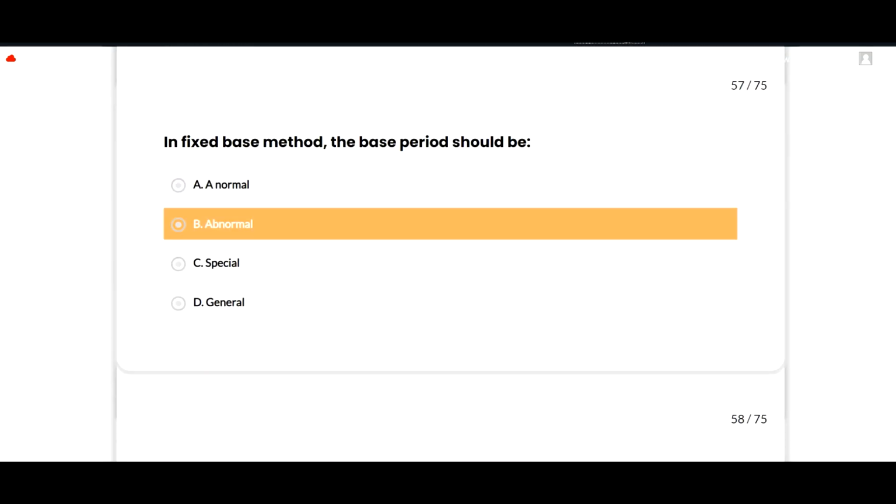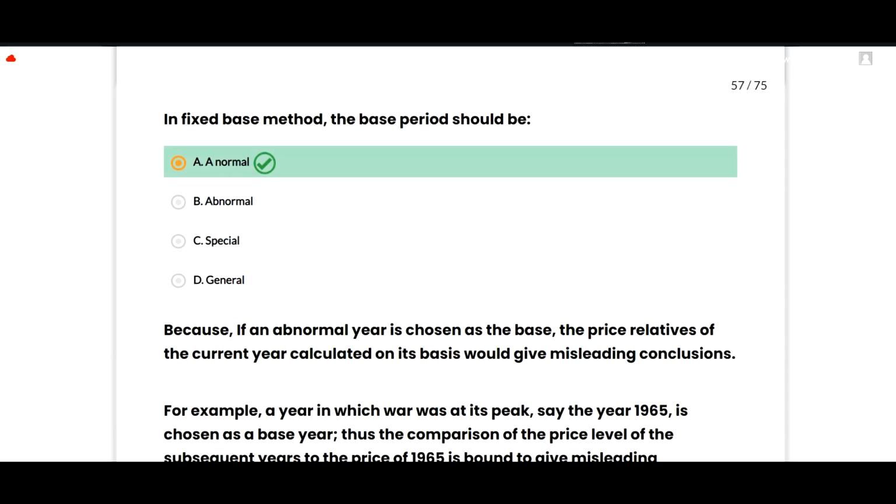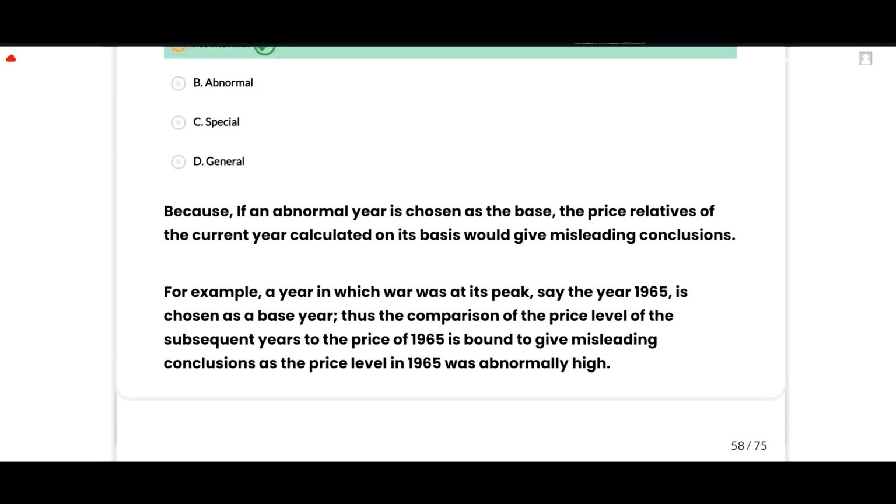The next is, in fixed base method the base period should be normal, because if an abnormal year is chosen as the base, the price relatives of the current year calculated on its basis would give misleading conclusions. For example, a year in which war was at its peak, say the year 1965, is chosen as a base year.